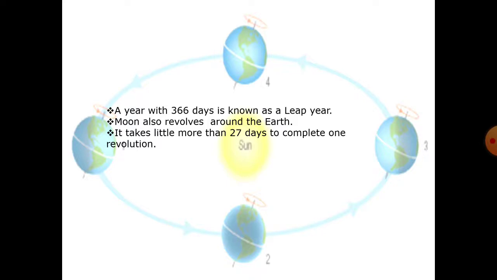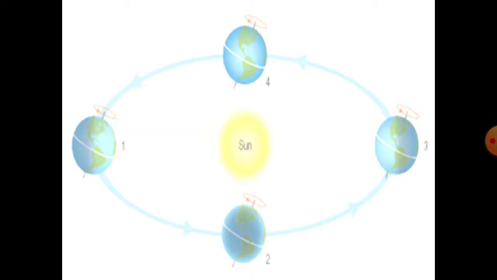The Moon also revolves around the Earth. It takes a little more than 27 days to complete one revolution.